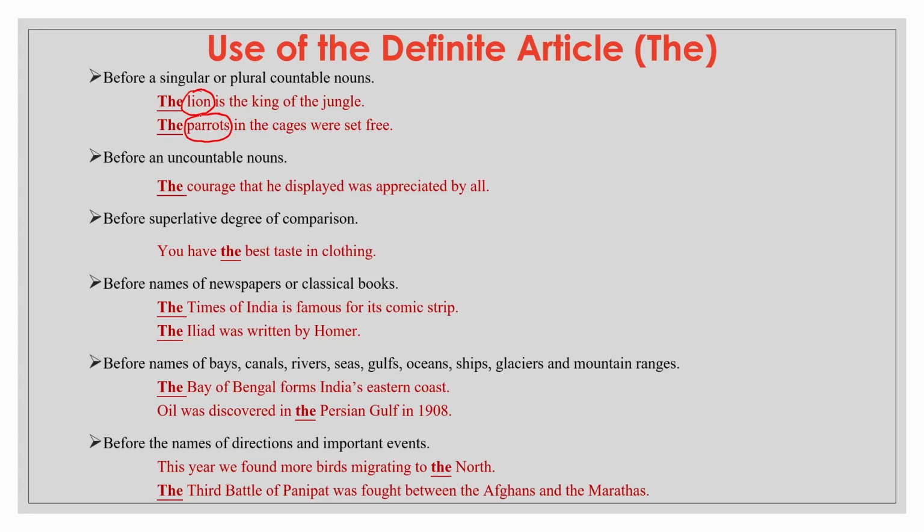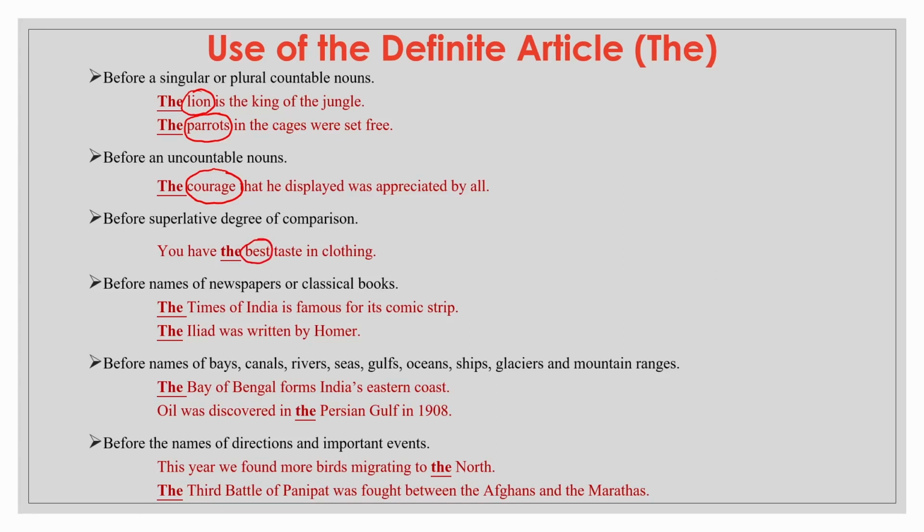We use the before uncountable nouns. For example, the courage that he displayed was appreciated by all. If an uncountable noun is specified or defined, it stops having a general meaning and so takes the definite article. We also use the before the superlative degree of comparison, like you have the best taste in clothing. Here we have used the superlative degree: good, better, best.